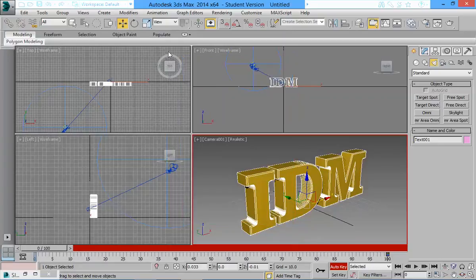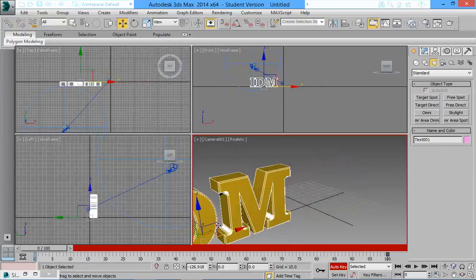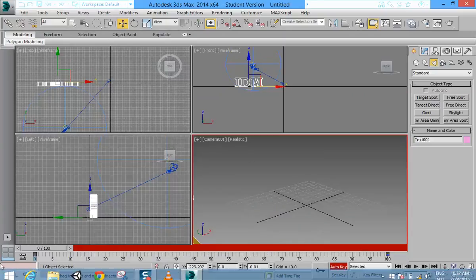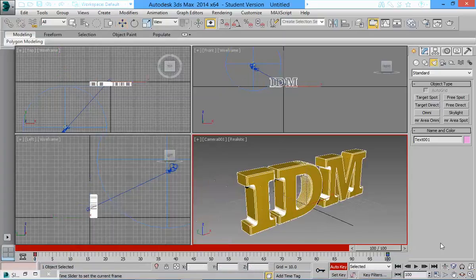So I come to the first frame. In the first frame, I'm going to move this. Now bear in mind, because everything is red here, it is warning me that I'm setting a keyframe. And see this, if I actually move the slider, see my animation?